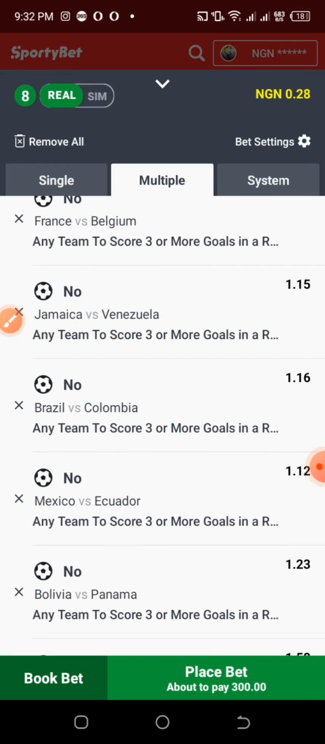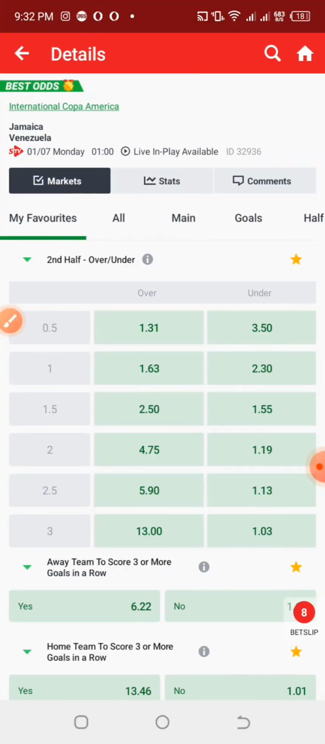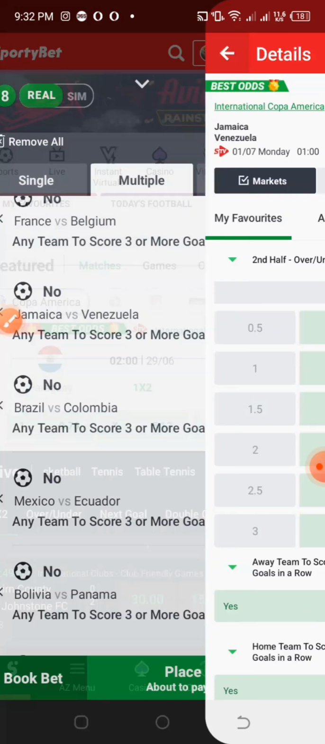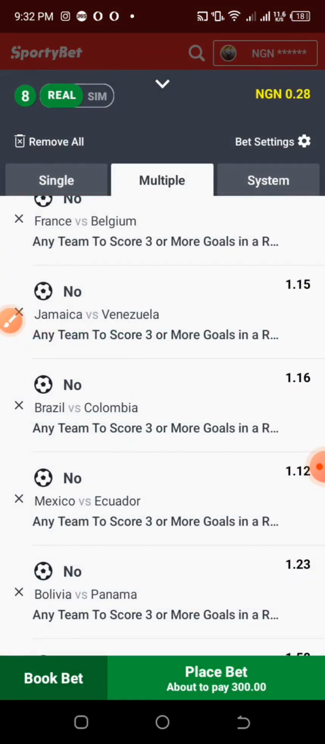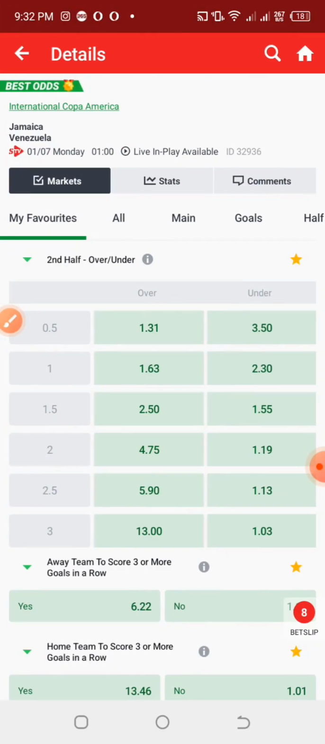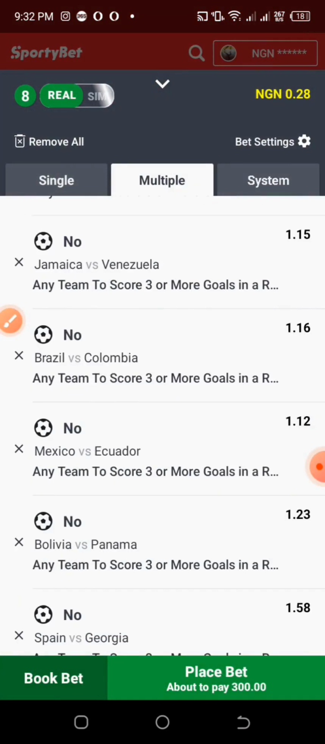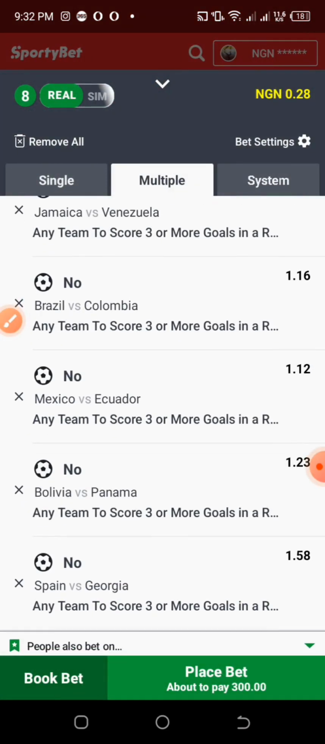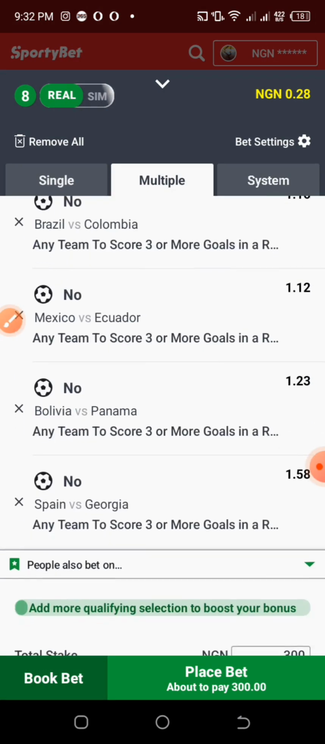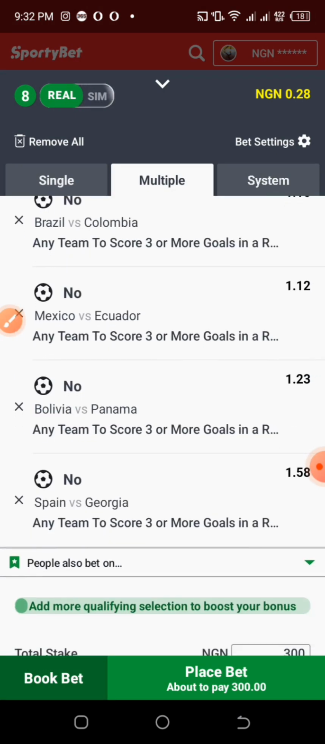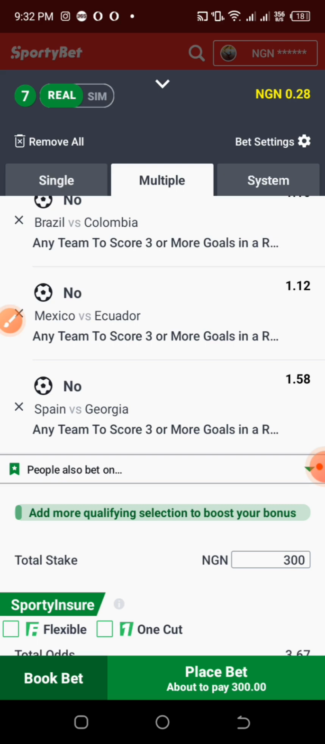Now we have Jamaica and Venezuela. We already examined that, I think, the other time. So we go for Brazil. Okay, Brazil, we examined it the other time also. We also examined Mexico the other time. We have Bolivia. I think we removed Bolivia the other time. So we have Spain and Georgia.